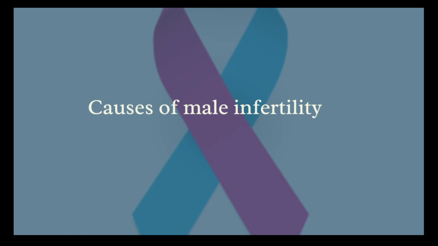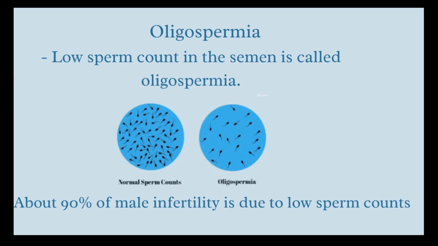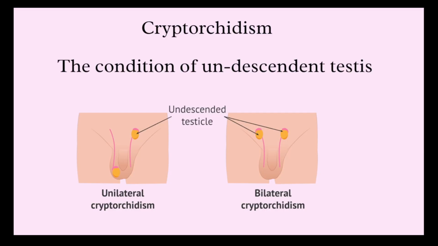First, let us discuss the causes of male infertility. One of the conditions is azoospermia. It is a condition where the sperms are absent in the semen. Oligospermia is a condition where sperms are found in very low count in the semen. About 90% of male infertility is due to this low sperm count. Cryptorchidism is a condition where the testis does not descend down to the scrotum, that is outer to the abdomen.